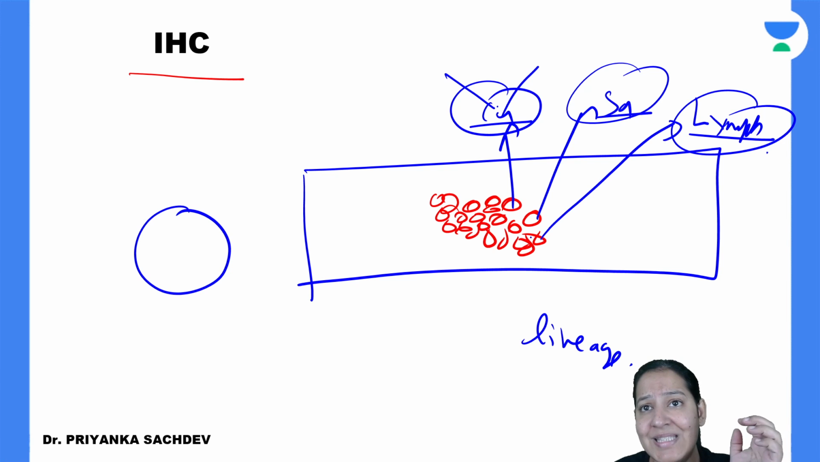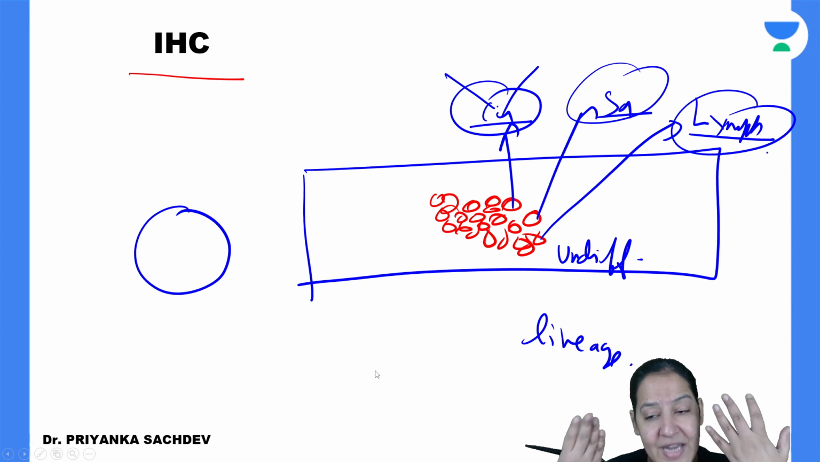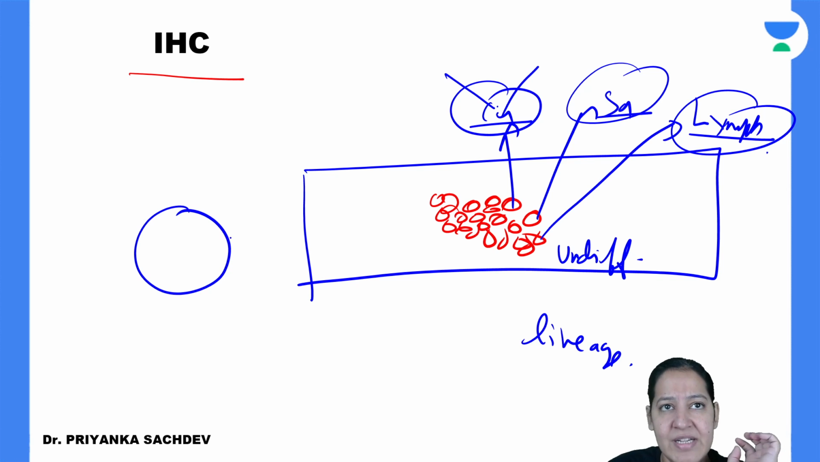So these tumors are known as undifferentiated tumors. Looking at them, we cannot identify. So how will we identify? I am a pathologist. I have put the slide under the microscope. I am looking at the slide, but I am unable to identify whether it is a carcinoma, sarcoma, or lymphoma. So I will take help of IHC, immunohistochemistry.